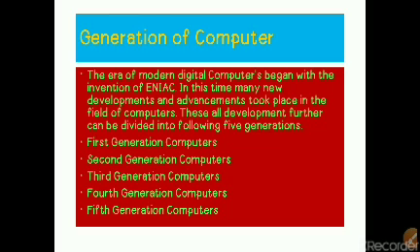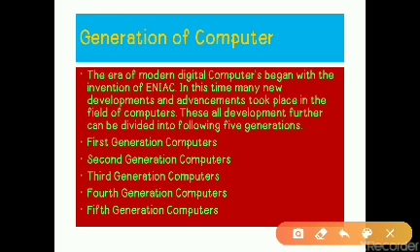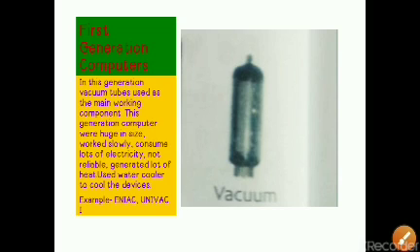So in total there are 5 generations: the first generation computer, second generation computer, third generation computer, fourth generation computer, and fifth generation computer. I will describe all these generations one by one. So we start with the first generation computer.